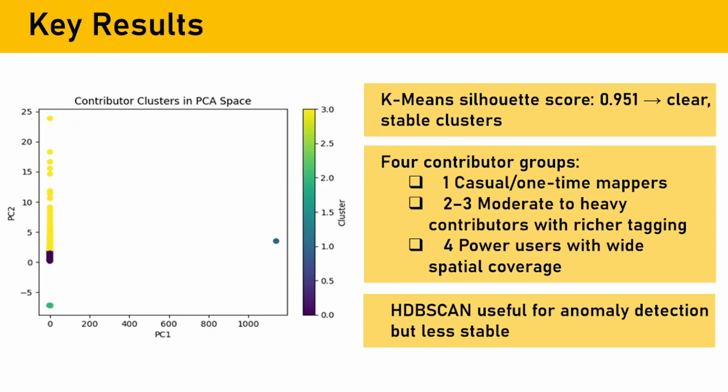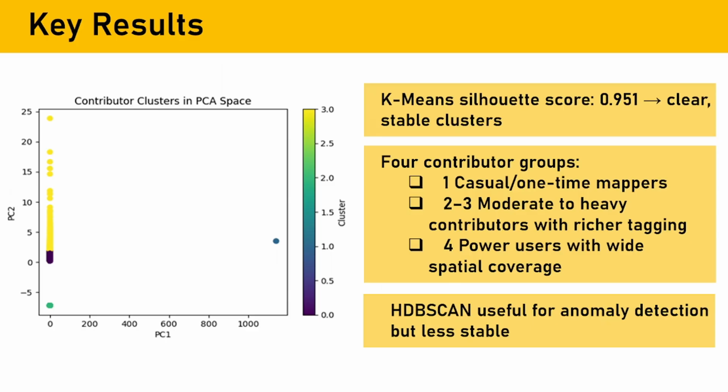Once we had those components, it's time to group contributors. I ran two unsupervised algorithms, KMeans with k equal to 4 and HDBSCAN. KMeans achieved a silhouette score of 0.51, showing clear and stable clusters, and HDBSCAN was helpful for spotting anomalies but produced less distinct groups. So KMeans was our primary model.